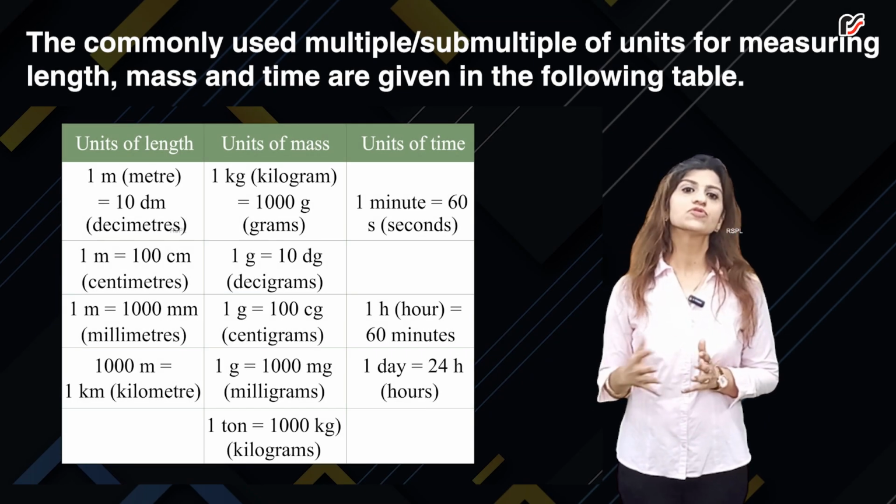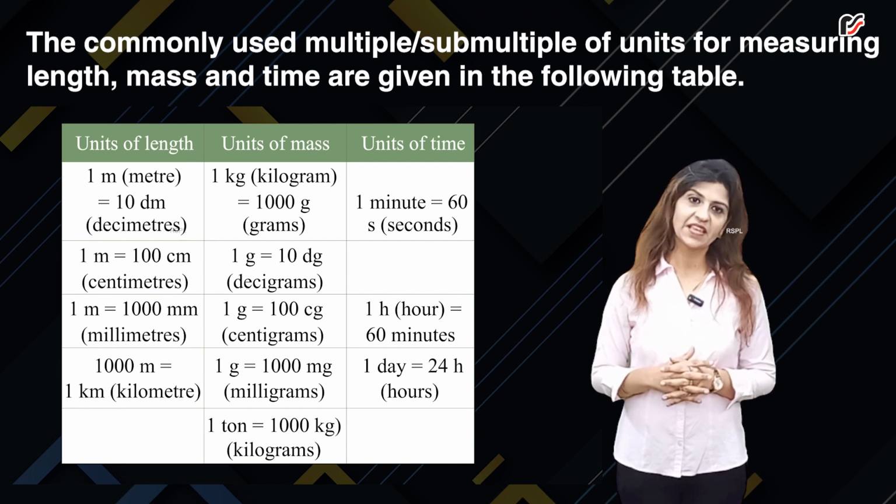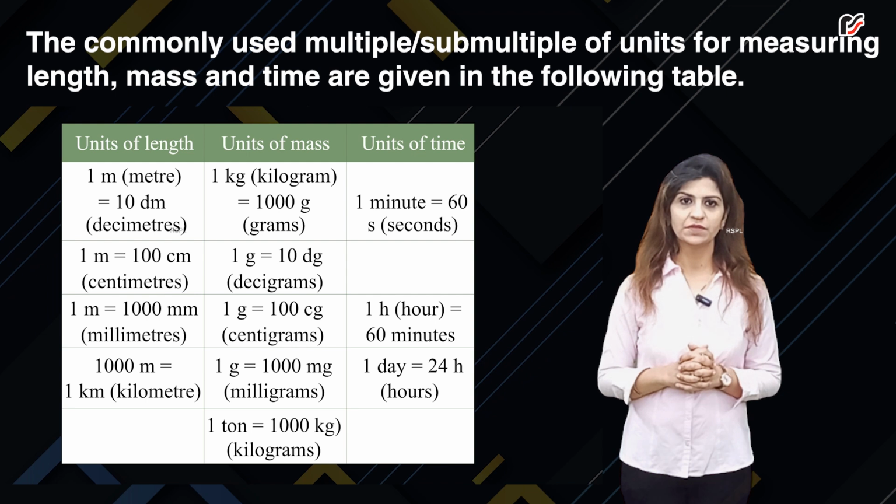The commonly used multiple or submultiple of units for measuring length, mass and time are given in the following table.